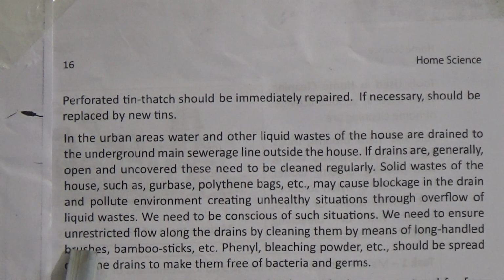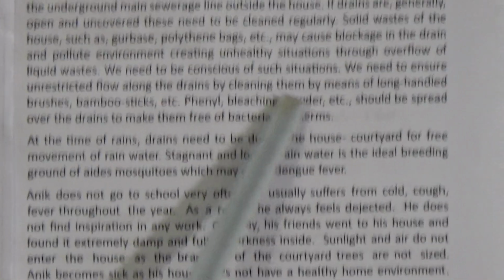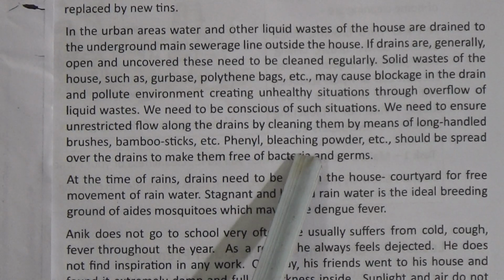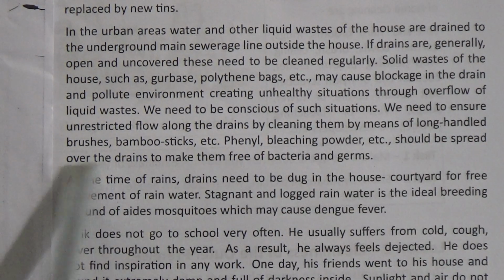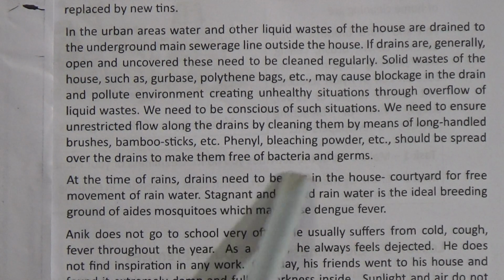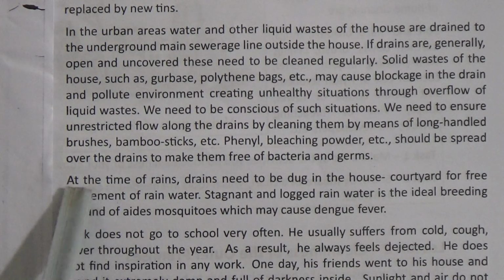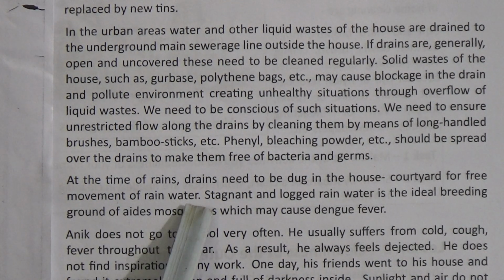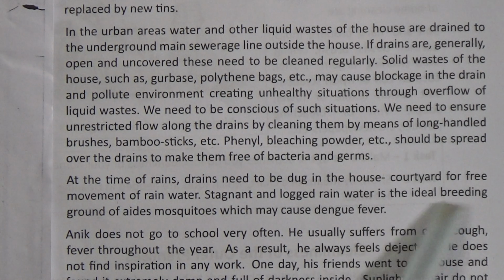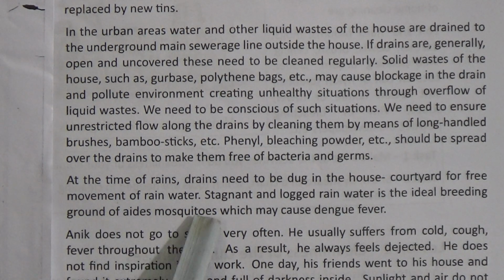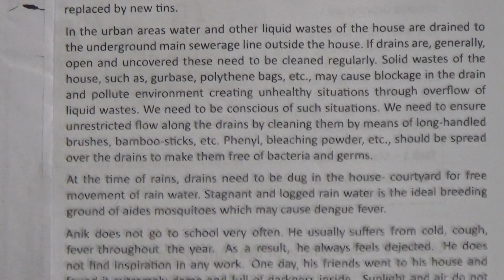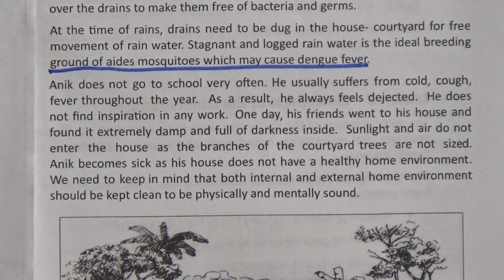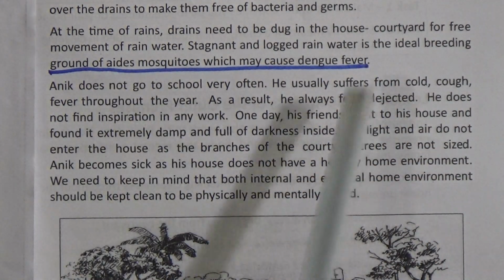We need to ensure unrestricted flow along the drains by cleaning them by means of long handled brushes, bamboo sticks, etc. Phenol, bleaching powder, etc. should be spread over the drains to make them free of bacteria and germs. Now, at the time of rains, drains need to be tracked in the house courtyard for free movement of rainwater. Stagnant and locked rainwater is the ideal breeding ground of Aedes mosquitoes, which may cause dengue fever. So, dengue fever is caused by biting Aedes mosquitoes.